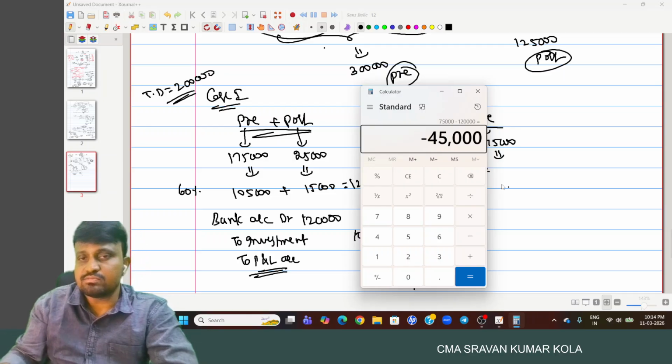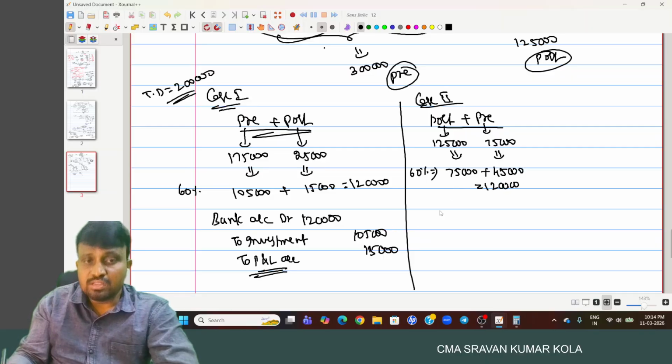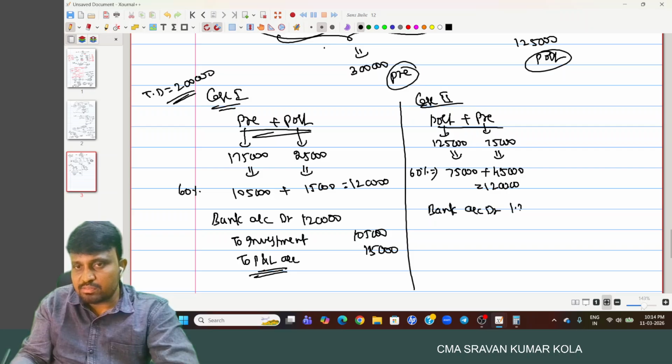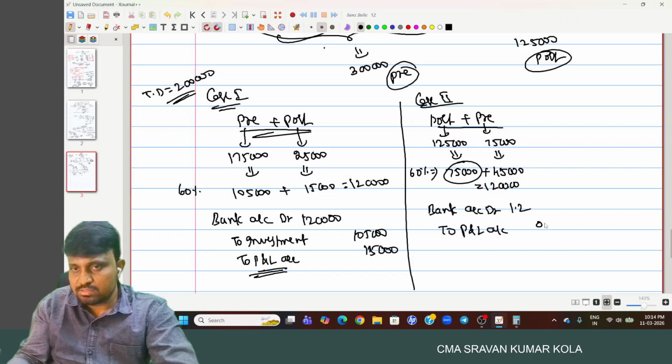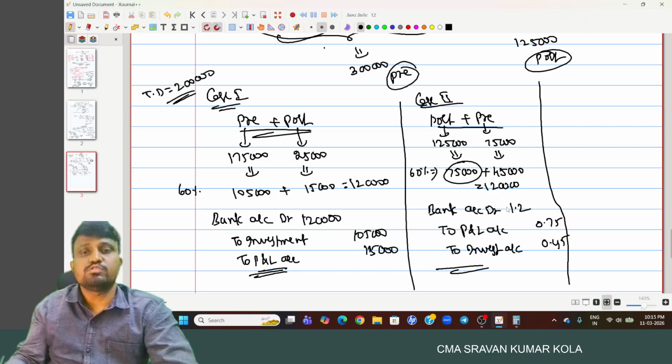Total dividend we get is 1,20,000. In that case, we write the entry: bank account debited 1,20,000. First we use post, nothing but profit and loss account, 75,000, to investment 45,000. Okay.